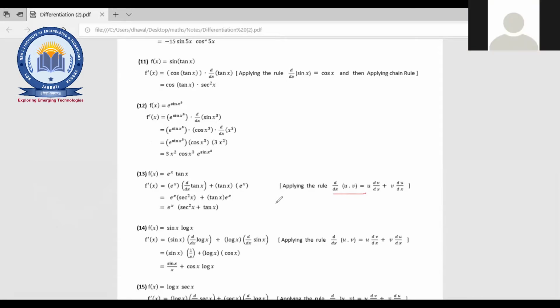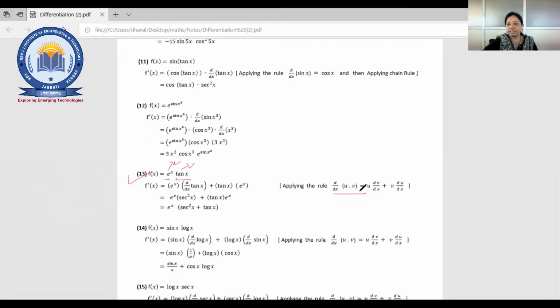UV dash plus VU dash. Okay, UV dash plus VU dash, right? Simple. So what happened here? We are having in example 13 two functions, e raised to x and tan x. So this is the function u and this is the function v, suppose, right? So this will be your u and this will be v.